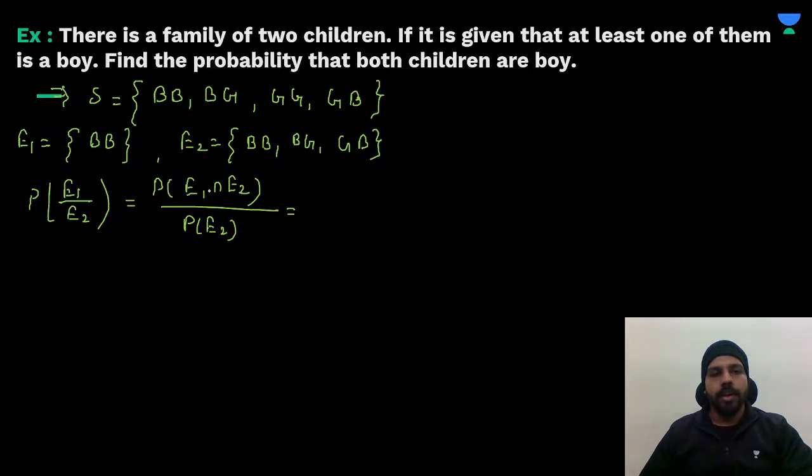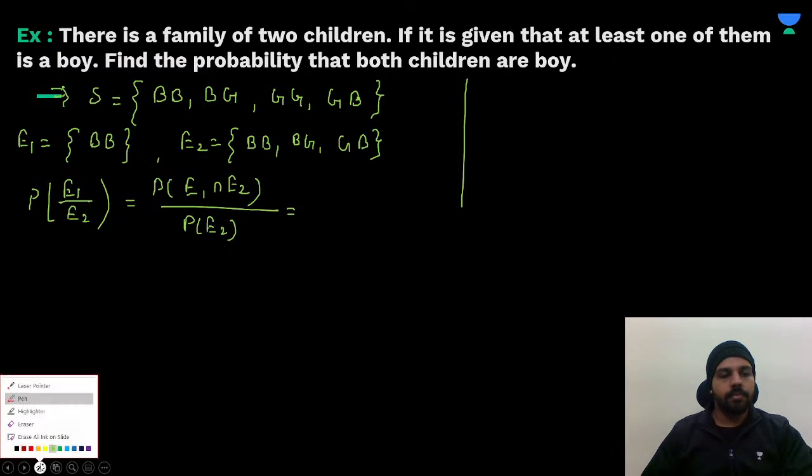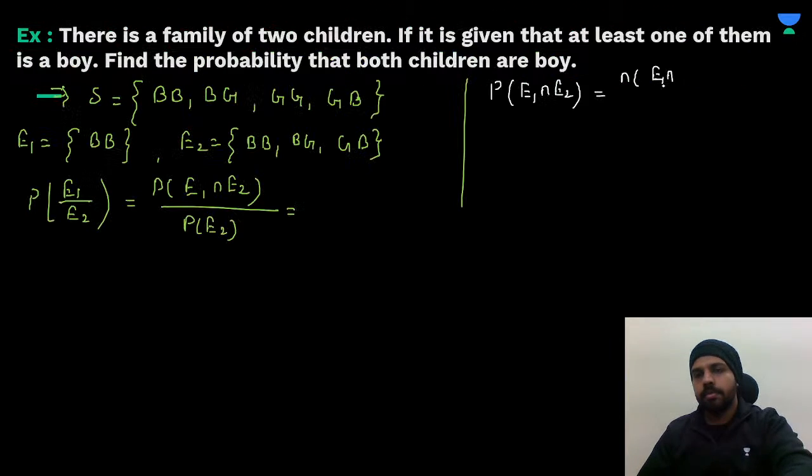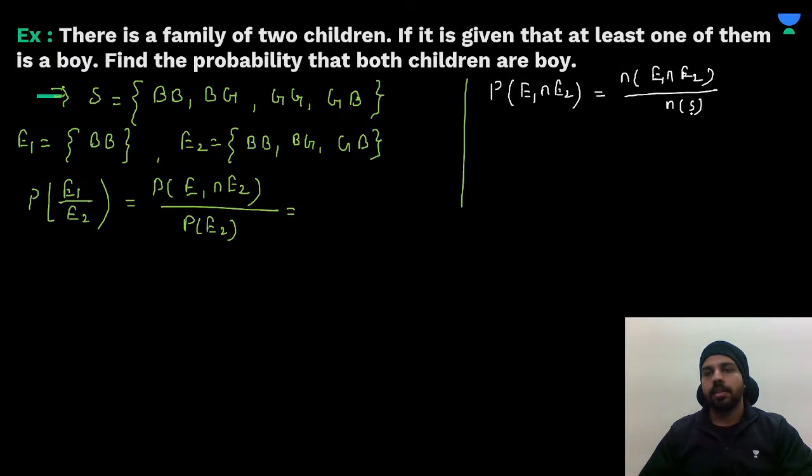So first of all, you need to find the probability of E1 intersection E2. You can write here probability of E1 intersection E2 is equal to number of elements in E1 intersection E2 upon total elements, right?